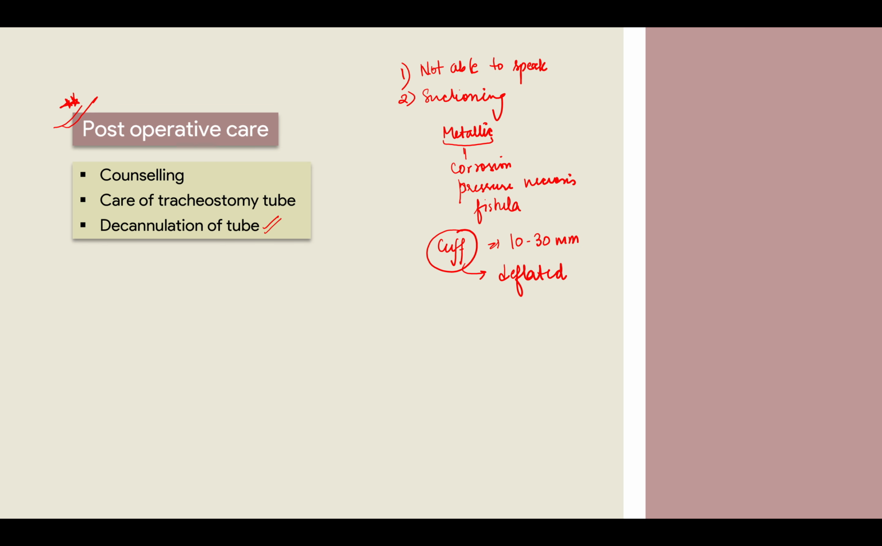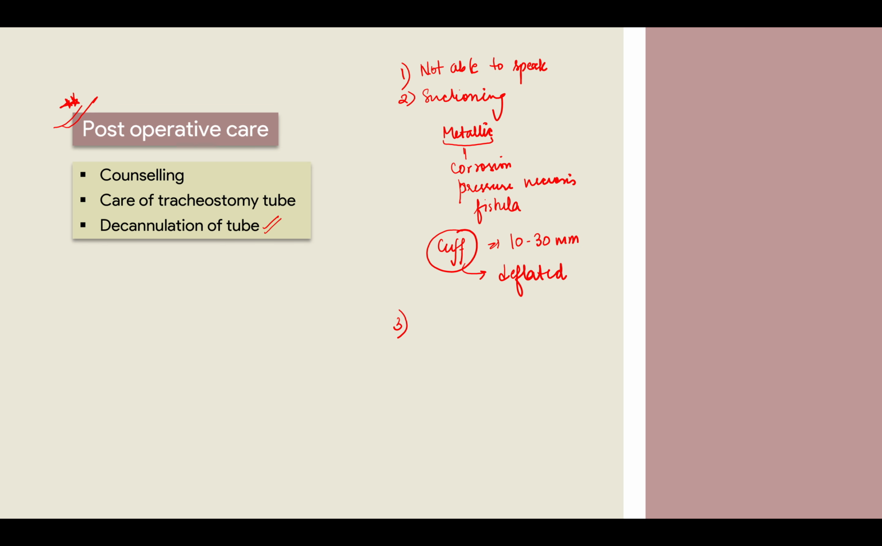But in other cases wherever there is infection or something, you have to just create it temporarily, and after 3 to 4 days, in case of adults, you have to change the tube from cuffed to uncuffed. Samjha? Okay, so this was care of the tracheostomy tube.